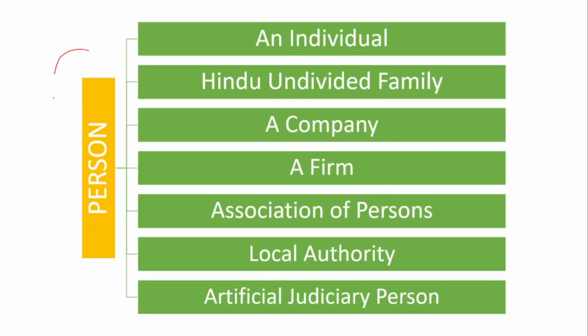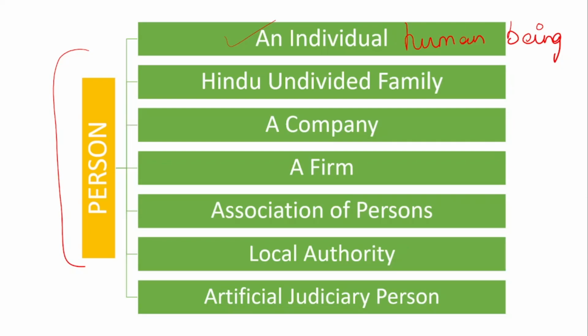So, person means it can be even an individual. Now, who is an individual? I am an individual. People watching this video are individuals. So, those individuals also we will call as person. We will not call them as individual, we will call them as person. It is a human being. We can simply call them as human being. It might be male also, female also, minor child also. All individuals are called as person.